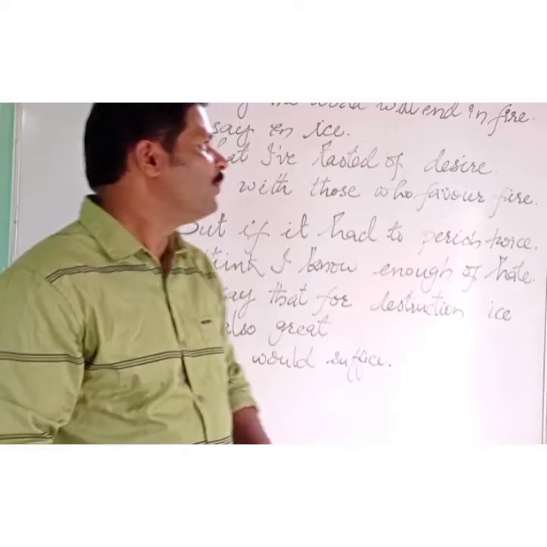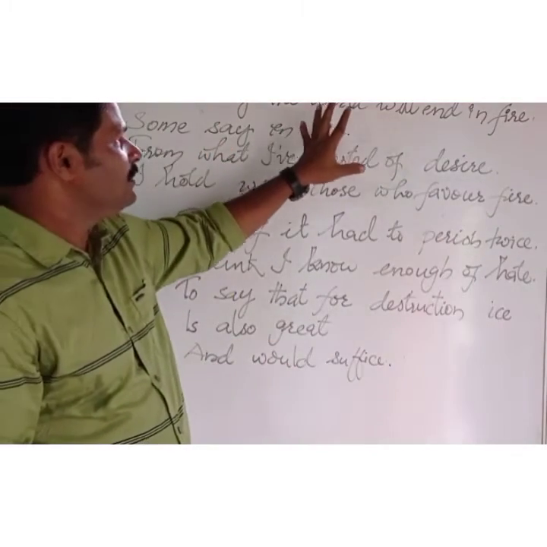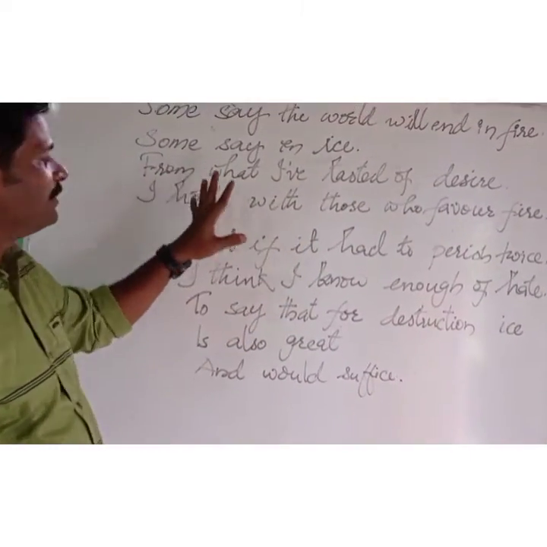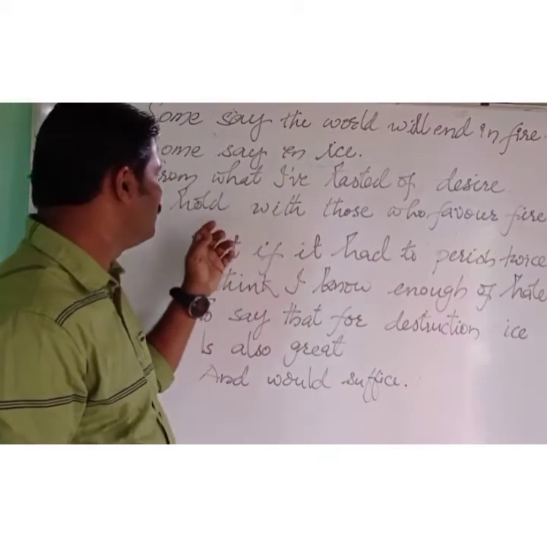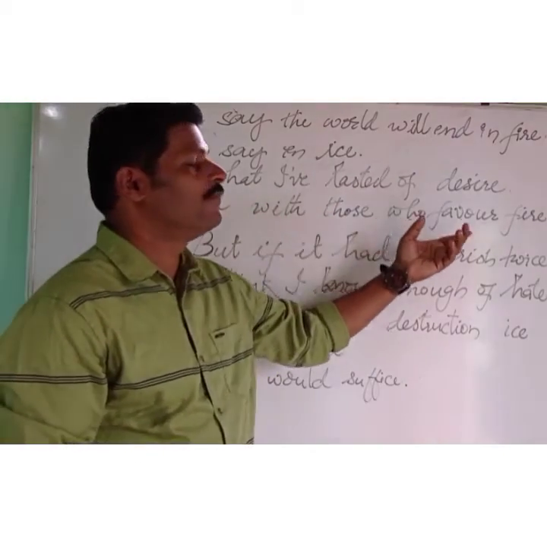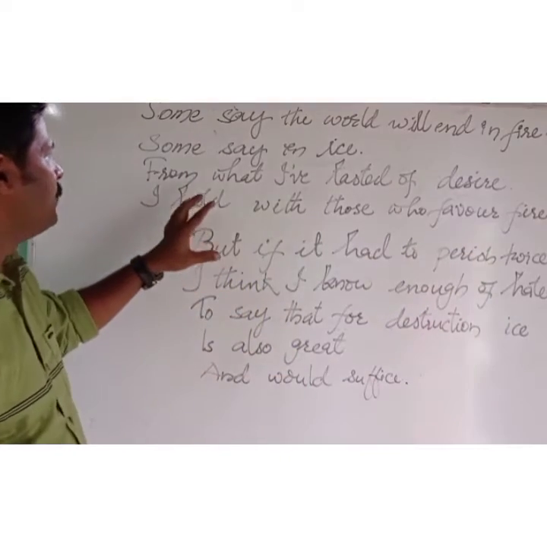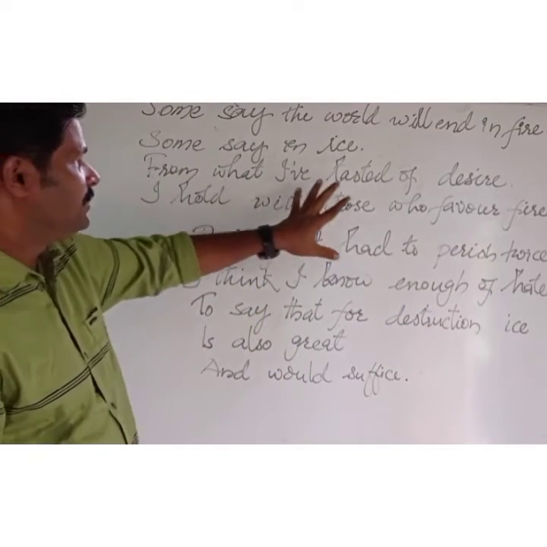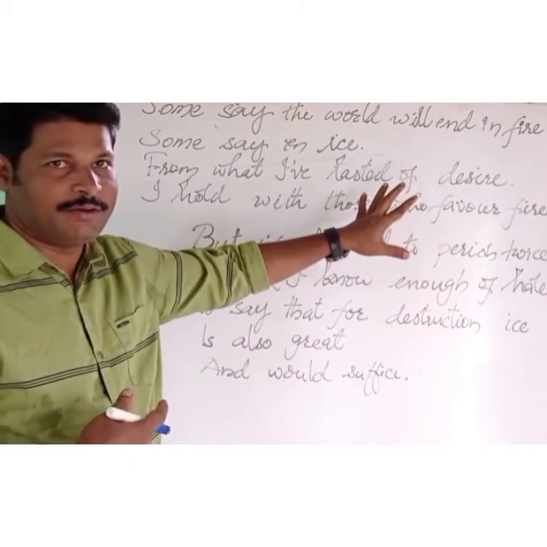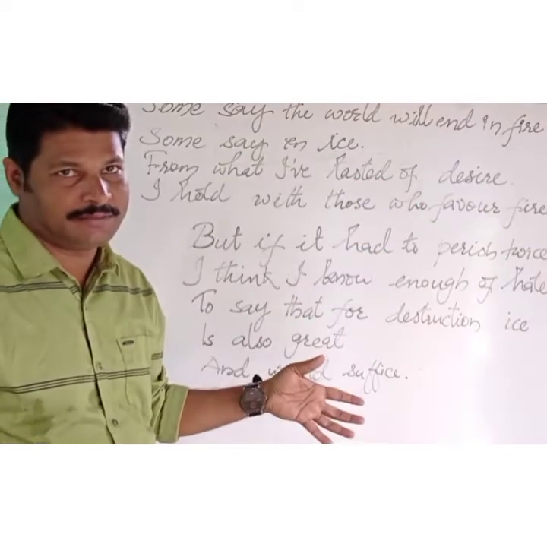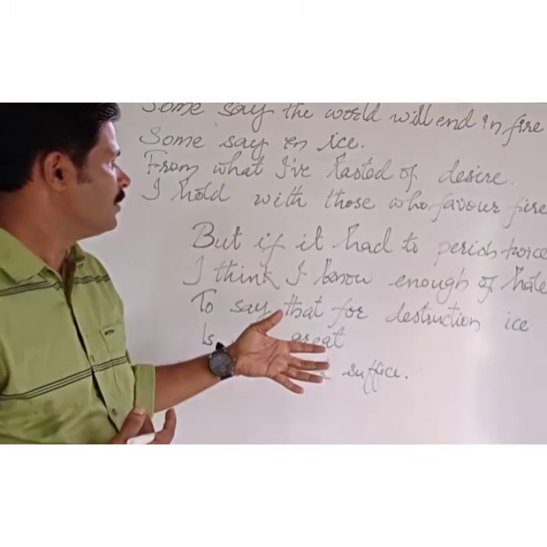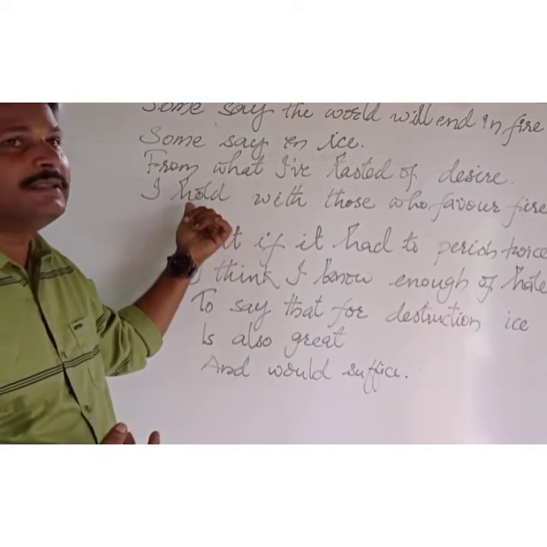You got it? Once again we shall see. Some say the world will end in fire, some say in ice. From what I have tasted of desire, I hold with those who favor fire. So, a couple of words you see. Desire, that is our human wants or emotions. Tasted is experienced from his own knowledge. Okay. Hold is agree.